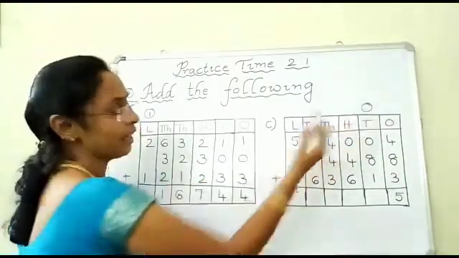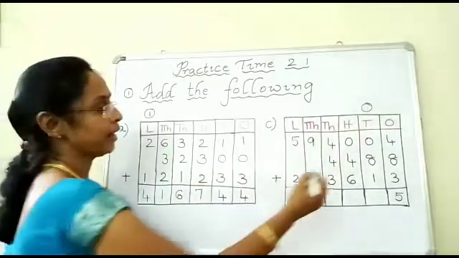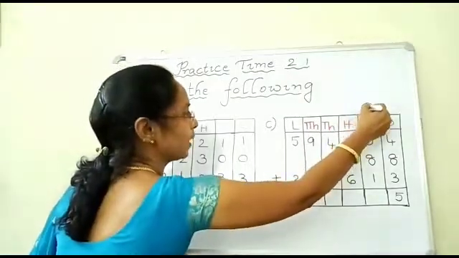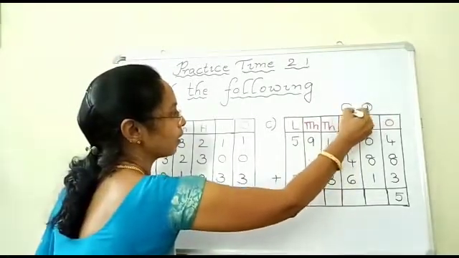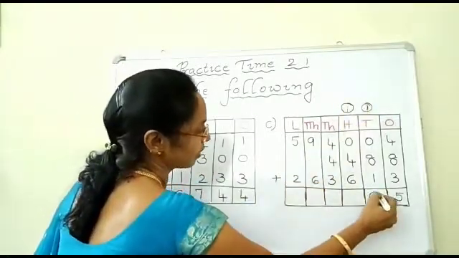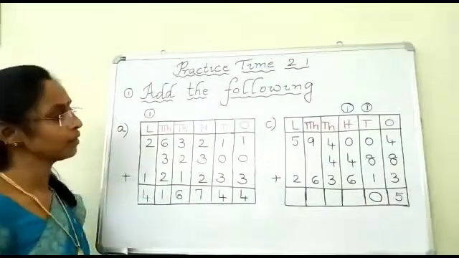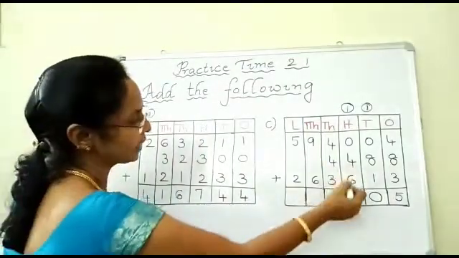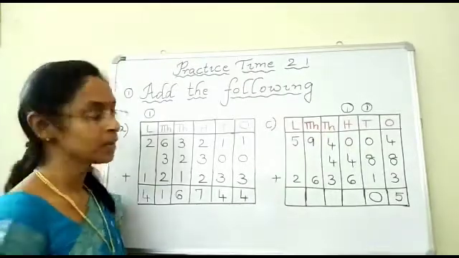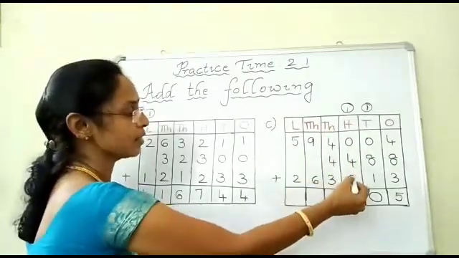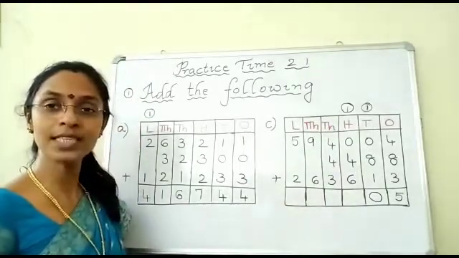You still have 1 here, children. Yes. Now add this one. 9 plus 1 is 10. What will you do? 1 here, 0 here. Okay, children. Now add this one. In the hundreds place, what are the digits you have? 0, 4 and 6. 4 plus 6 is how much, children?